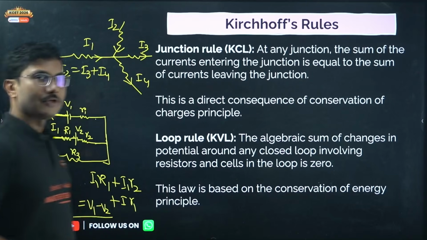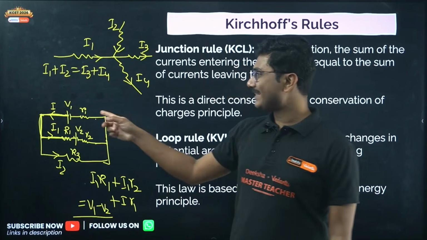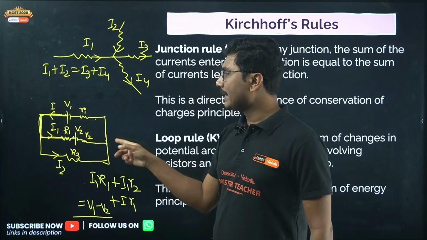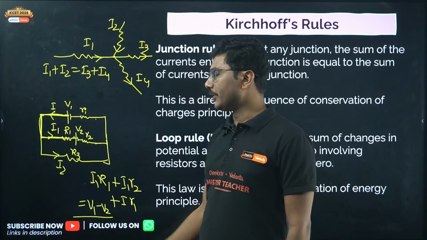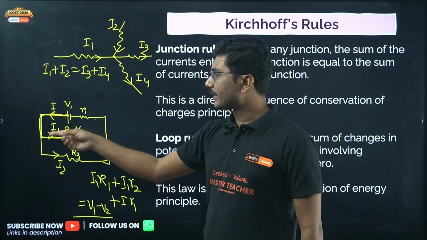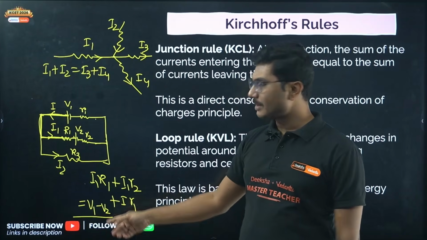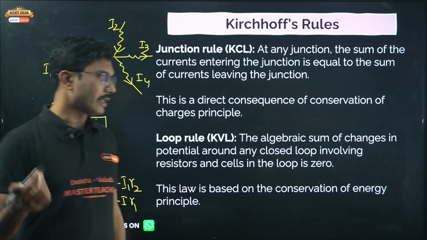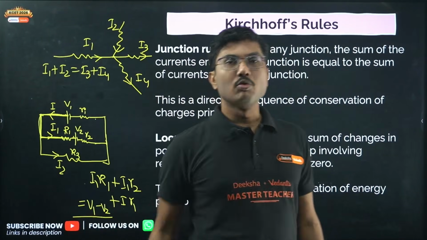Okay, so why V1 minus V2? Because this cell is trying to send the current in the proper direction and you are moving in that particular direction only. Whereas this cell is trying to send the current in the opposite direction, that's why there is a minus sign. And this conceptual clarity will be more clear when you solve more and more questions.